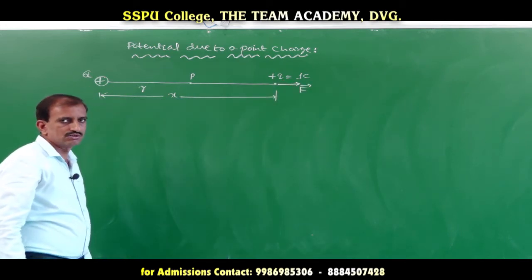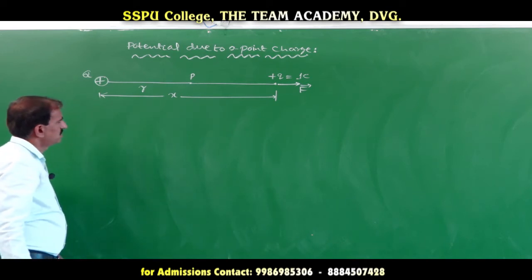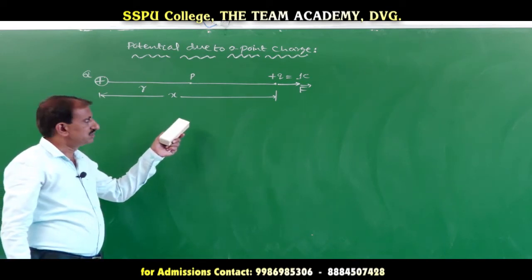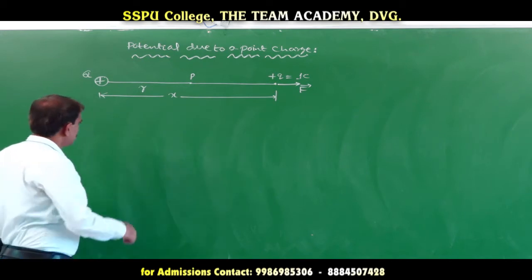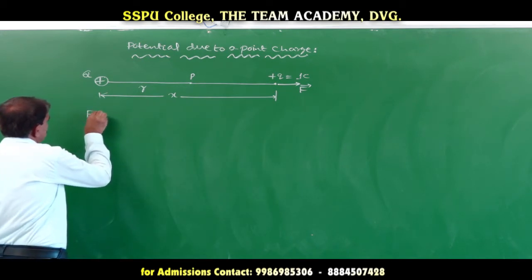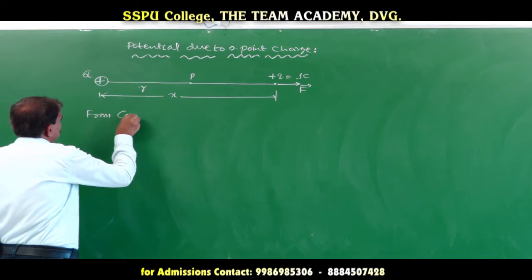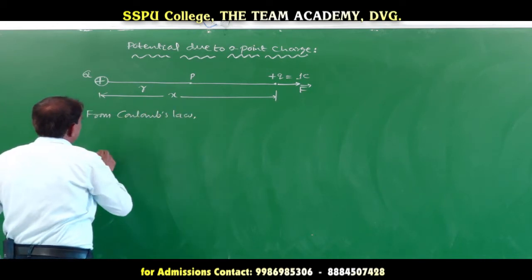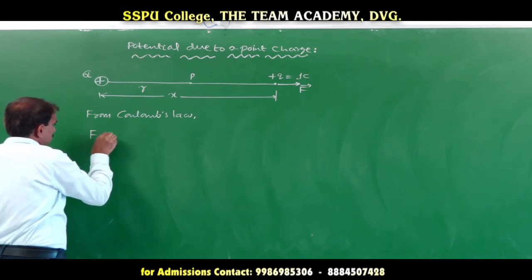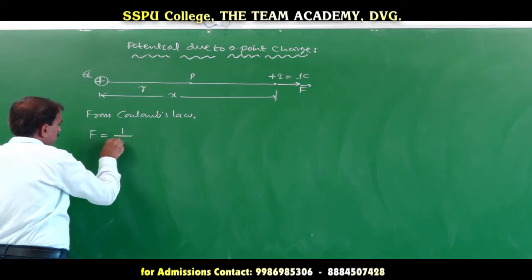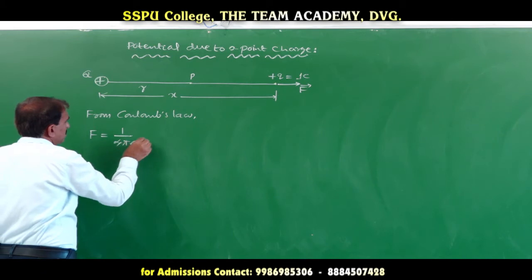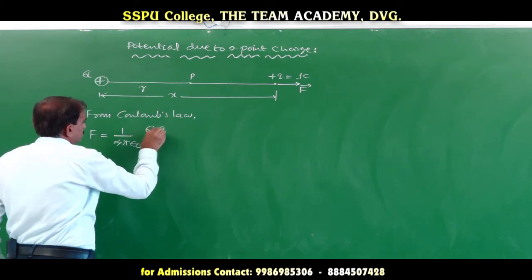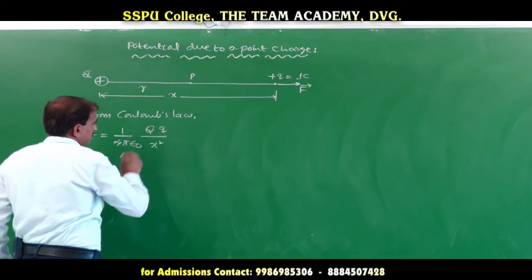From Coulomb's law, we can write the electrostatic force between the big Q and the small q as force equal to 1 over 4 pi epsilon naught into Q into small q divided by x square.